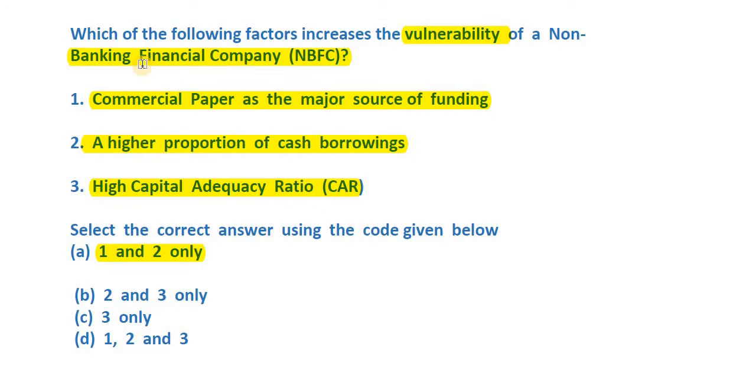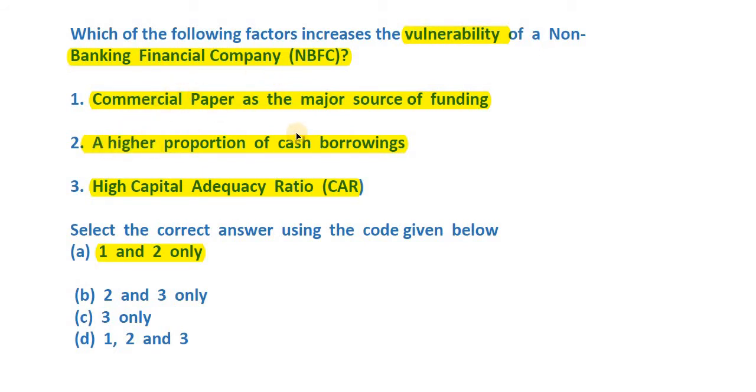And why so? Because we know what can increase the vulnerability of a company or a bank or any entity: the amount of debt that the entity has undertaken. And debt forms here as commercial paper, which is a form of short term debt instrument. So this company has to pay the money back very quickly. So that's how it would be increasing the vulnerability of the NBFC.